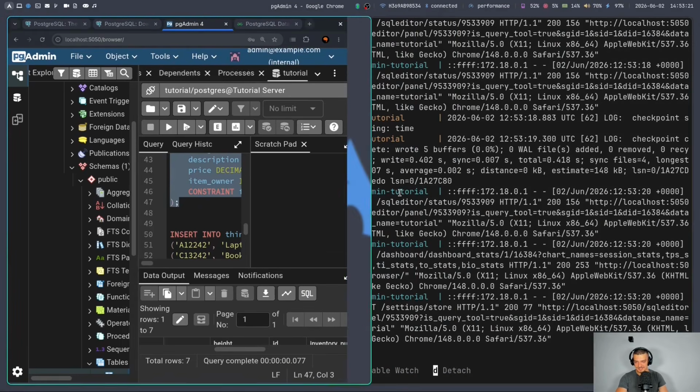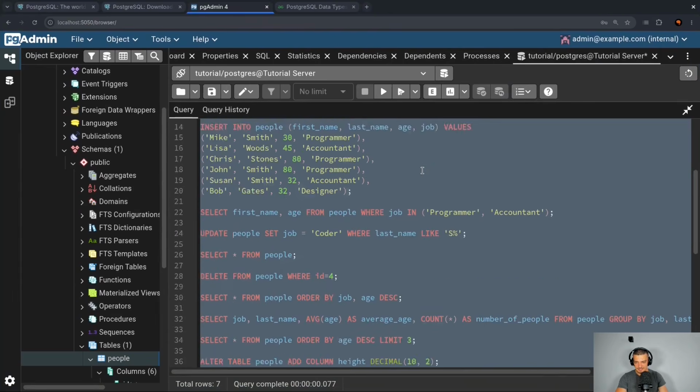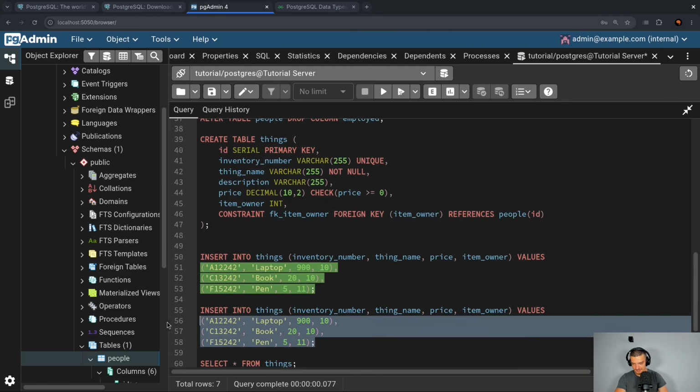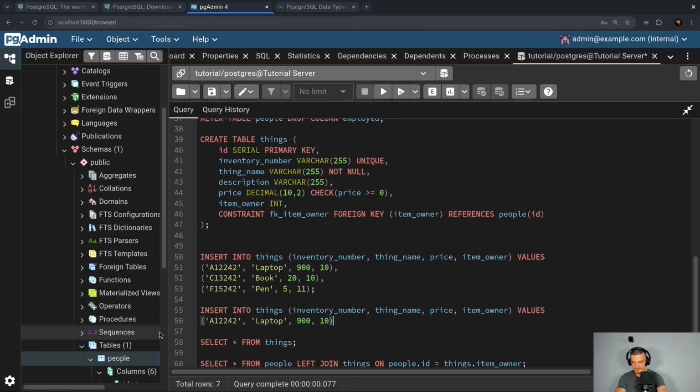Now, in this case, it doesn't make sense because I don't have any rows, or maybe I should create some. Let's go and insert into the table an item. Let's do something like this. And let's say that this is a chair or something and has a price of 100 and it doesn't have an owner, so I provide null here.